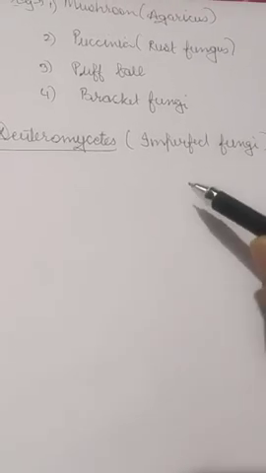The reason behind calling them imperfect fungi is that these different categories of fungi are based upon two things: structure and reproduction. If we look through all the fungi, structurally they are not very different.